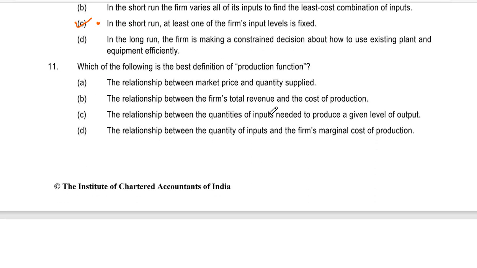Let's do the 11th. Which of the following is the best definition of production function? A. The relationship between market price and quantity supplied. B. The relationship between the firm's total revenue and cost of production. C. The relationship between quantities of inputs needed to produce a given level of output. Or D. The relationship between quantity of inputs and firm's marginal cost of production.